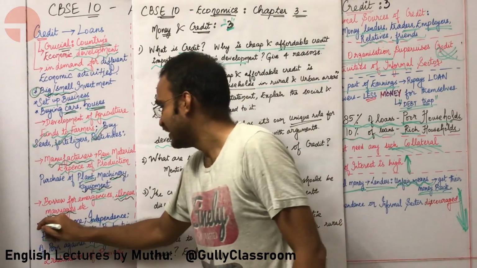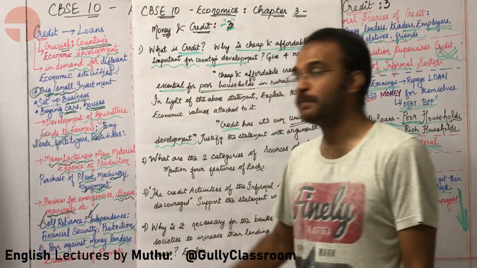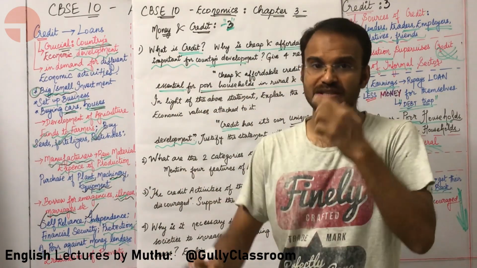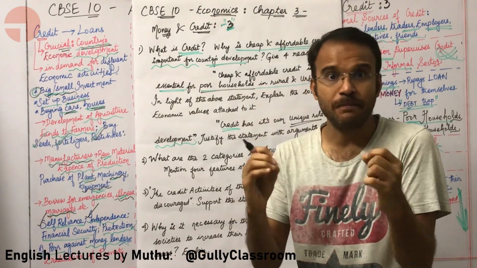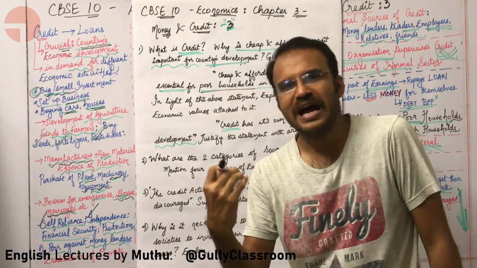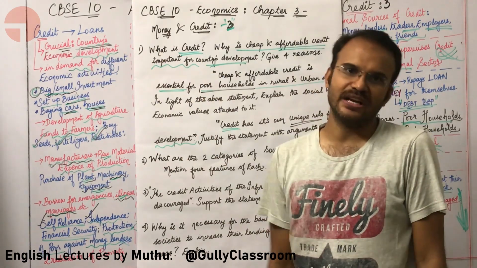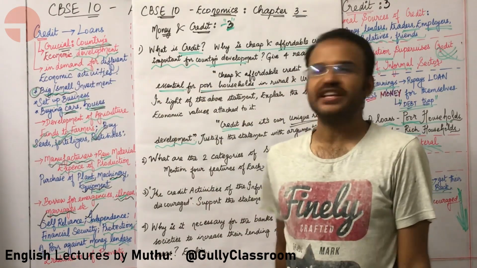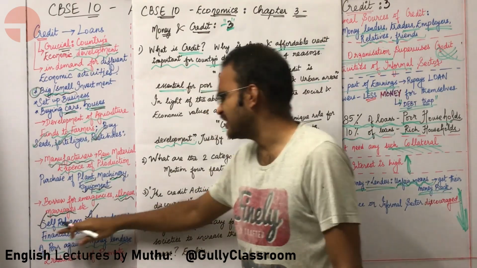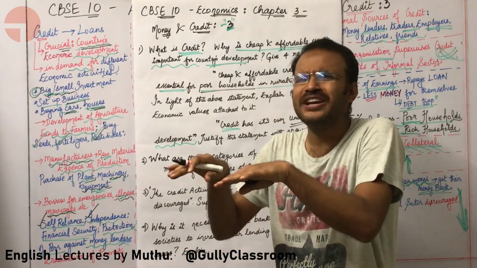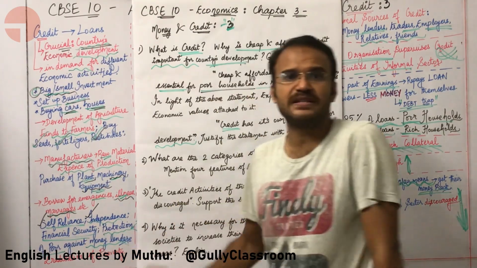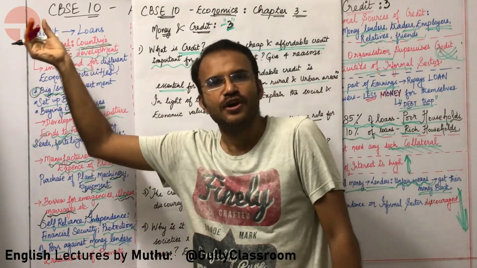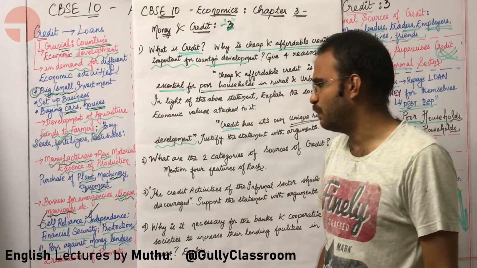Credit helps in self-reliance and independence of a businessman, of somebody who is handling agricultural or industrial enterprises. What is self-reliance and independence? They need not depend on somebody else to get money for their investments. They can simply get money from a formal source like a bank.